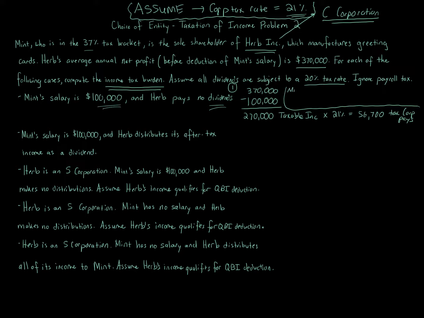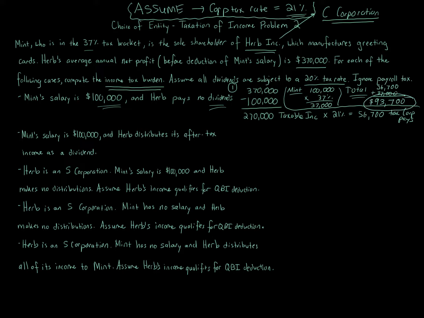So Mint is an individual with a $100,000 salary. We multiply that by 37%, and that results in $37,000 in taxes. So ultimately, the total tax burden is going to be $56,700 plus $37,000. So the answer to variation 1 of total tax burden is going to be $93,700.